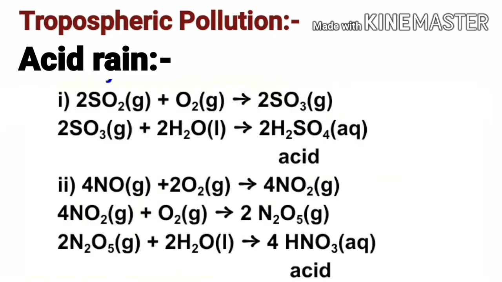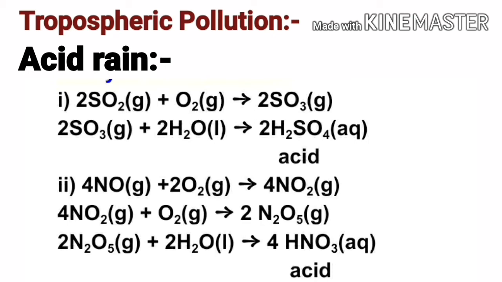For example, 2 moles of sulfur dioxide gas molecules react with 1 mole of oxygen gas molecule to form 2 moles of sulfur trioxide gas molecules as a secondary pollutant. Now, 2 moles of sulfur trioxide gas molecules react with 2 moles of water molecules in liquid state to form 2 moles of sulfuric acid in aqueous state. Similarly, 4 moles of nitric oxide gas react with 2 moles of oxygen gas in the atmosphere to form 4 moles of nitrogen dioxide gas in the atmosphere.